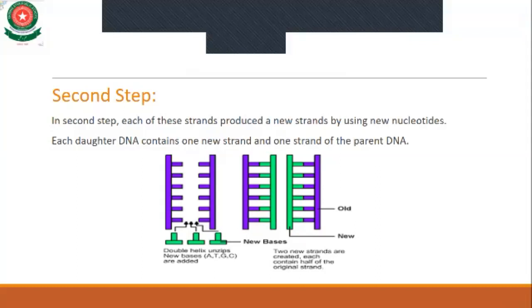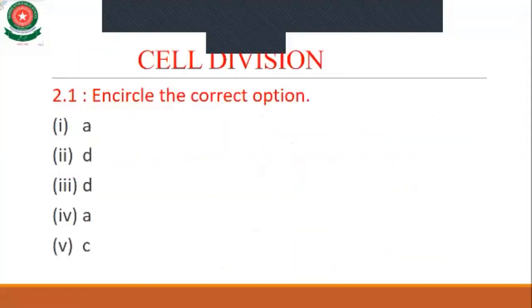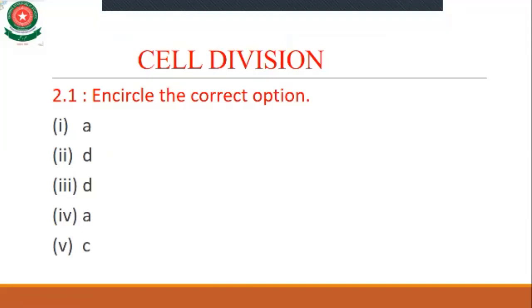The option for MCQ number 2 is D, gene. For MCQ number 4, option A is the right answer, inheritable characters. And for MCQ number 10, option A is the right answer, DNA has instruction for making protein.